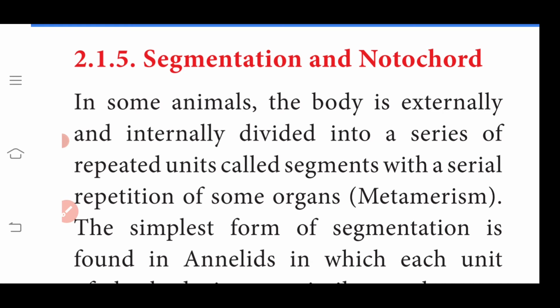Each body segment is even in nature, that is called metameric segmentation. In some animals, the body is externally and internally divided into a series of repeated units called segments, with a serial repetition of some organs, that is called metamerism.